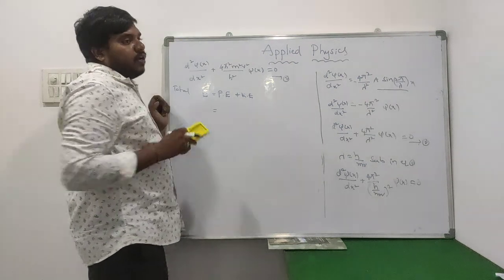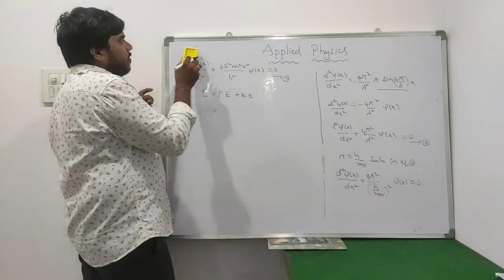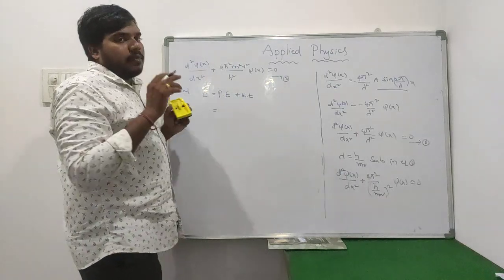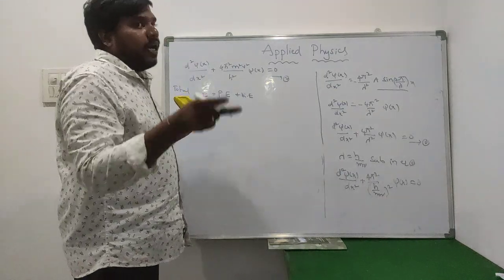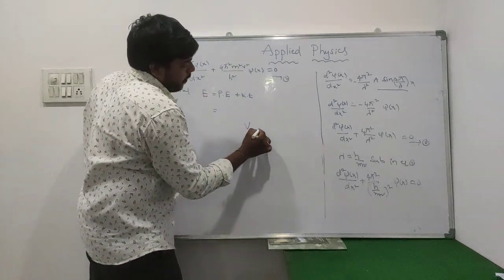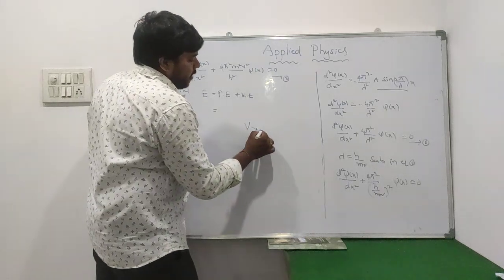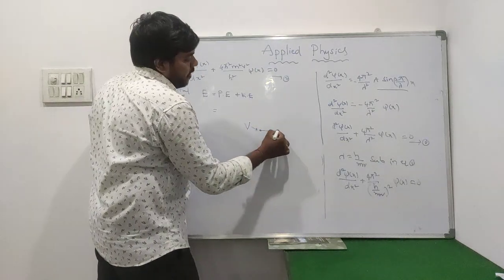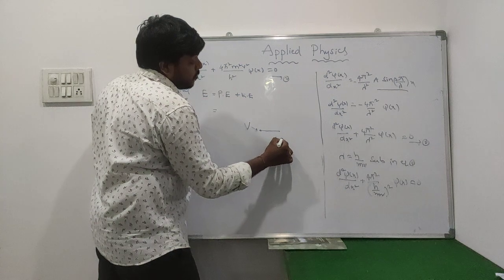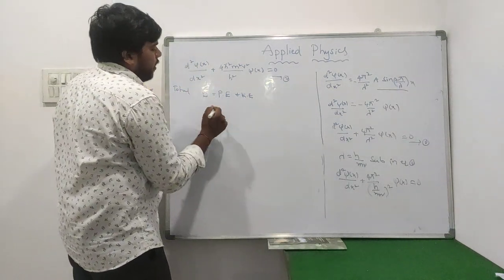Then how much velocity will it have? Here small v amount of velocity it will have. We are supplying capital V potential to the particle. So for example, this is the particle we have, and we are supplying V potential to this particle, so it is in motion. Whenever the particle is in motion, it will have small v velocity.